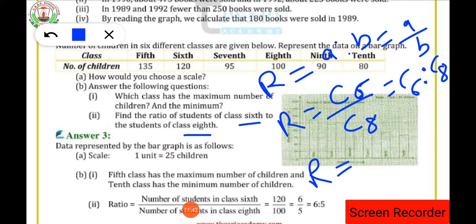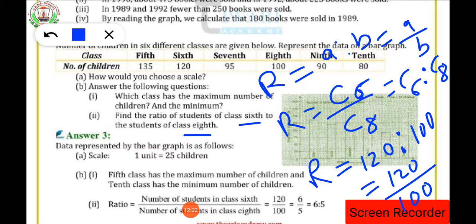So what is the number of students we are having in class 6th? The number of students in class 6 is 180 is to the number of students in class 8th, which is 100. We can write 120 is to 100 in the form of ratio. So 120 upon 100 in the form of ratio, isn't it? Because ratios can be written in the form of a fraction also, that is A is to B is equal to A upon B. So here we are going to cancel the zeros from the numerator and denominator.